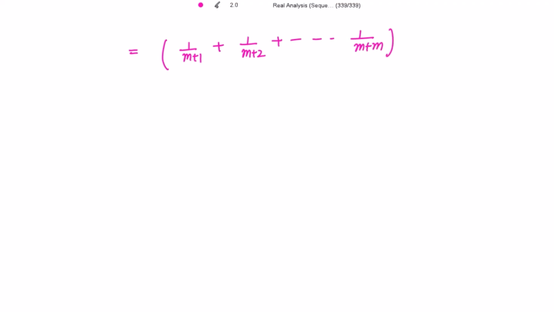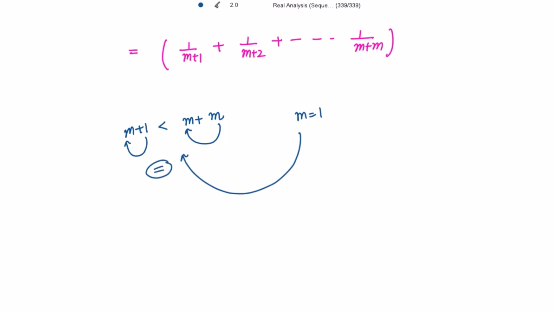Very fine, alright. Now we know that m plus 1 is strictly less than m plus m. Can I write like this? Yes. If I add this 1 to m, this will be less than adding m to m, right? M is a positive integer. But for m equal to 1, we get here an equality, right?